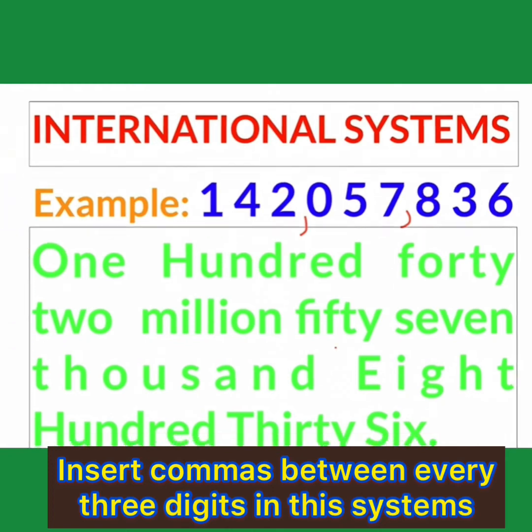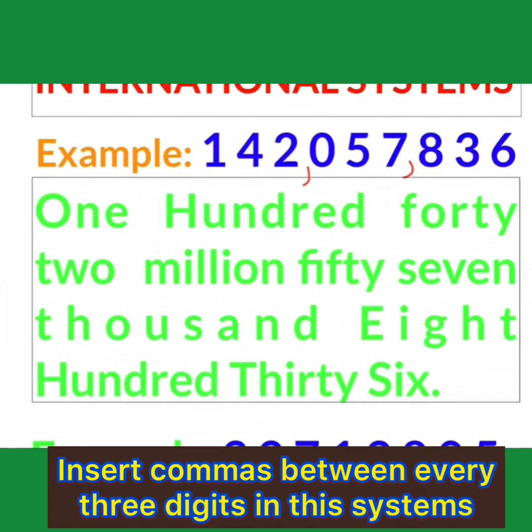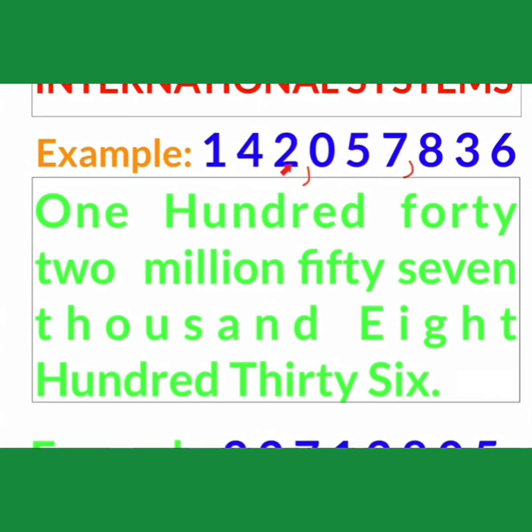You can read this number as, that is ones, tens, 100 and then this is 1,000, 10,000, 100,000 and then this is million, 10 million and 100 million. So how can you read this number? That is 142 million.